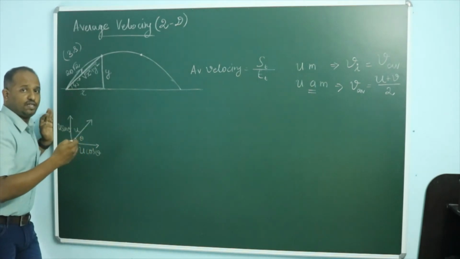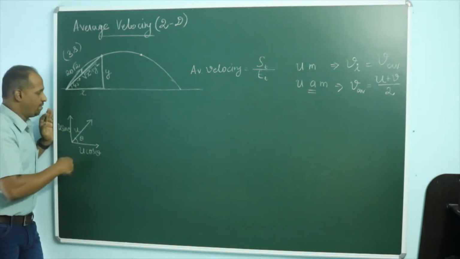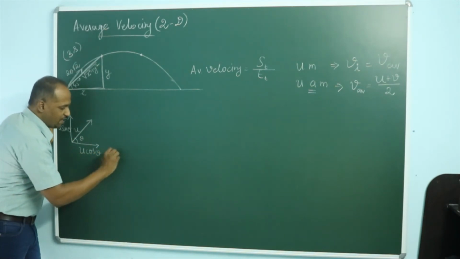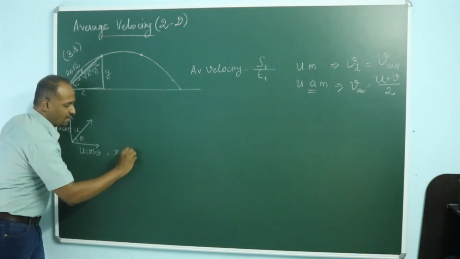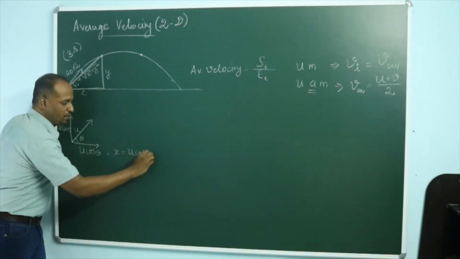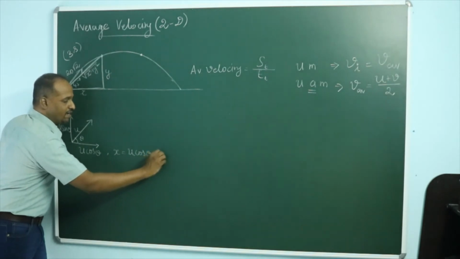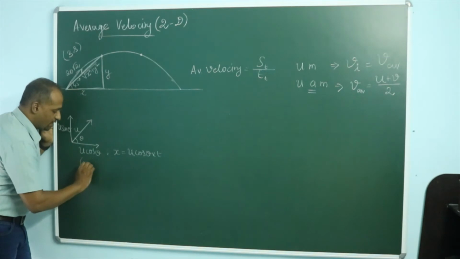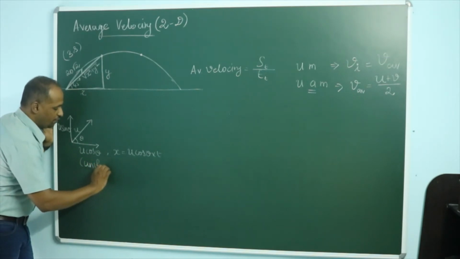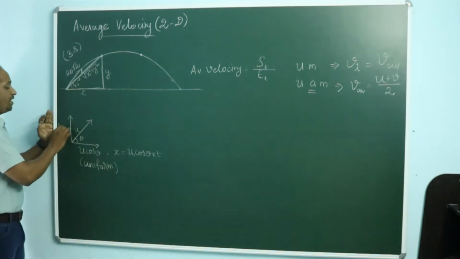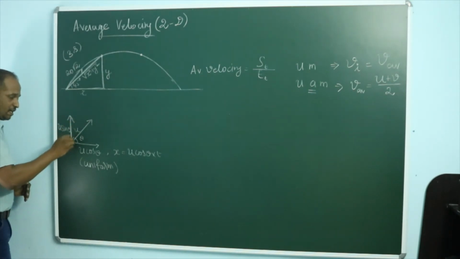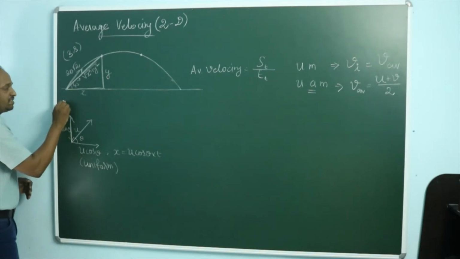If you still don't know, please go through those videos and come back here. The horizontal displacement x is given as horizontal velocity into time taken. Horizontal velocity is u cos theta into time taken, because horizontally the motion is uniform. But vertically, the velocity is u sin theta, but gravity is acting downwards. Hence, the displacement follows this rule.